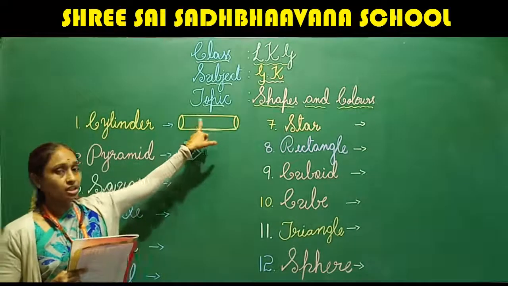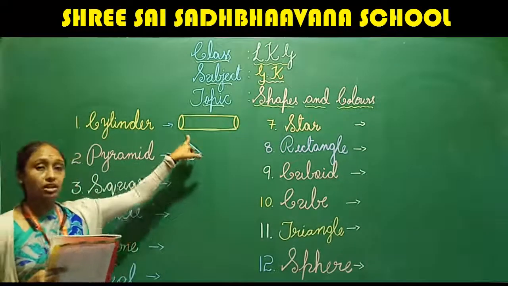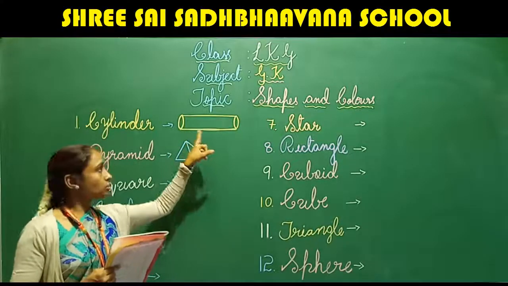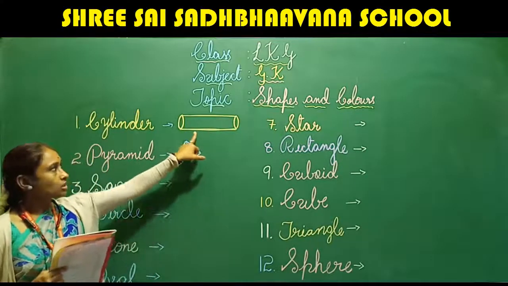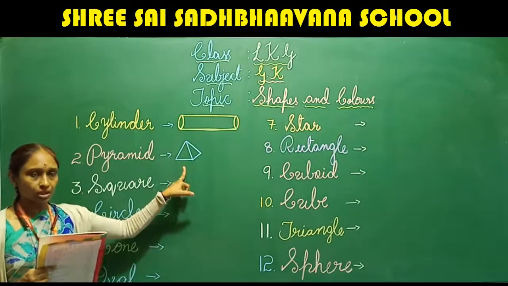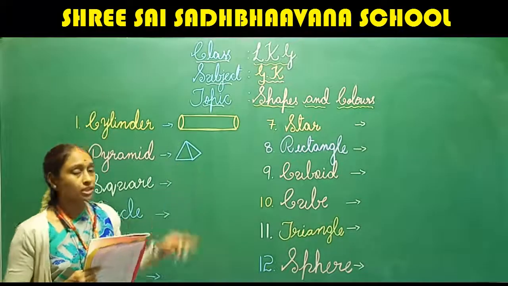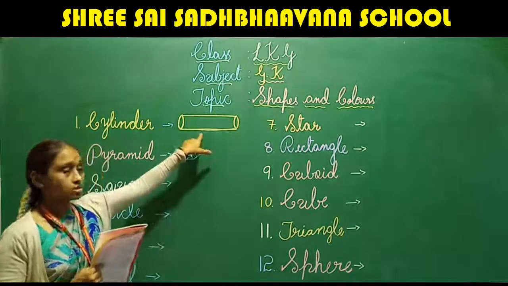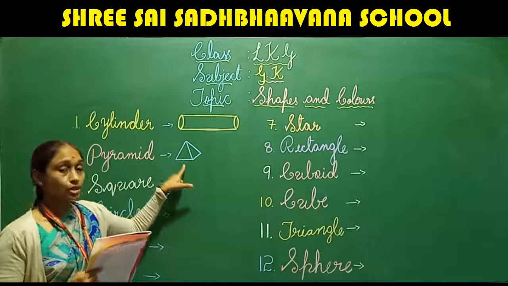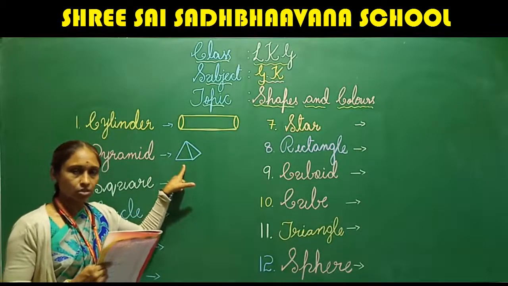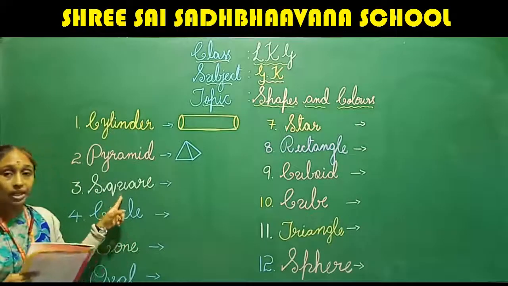So this cylinder shape you have seen in the kitchen, right? This is cylinder and this is pyramid. Okay. You have to identify the pictures. This is cylinder and this is pyramid. Is it okay? Then we will go to the next one.